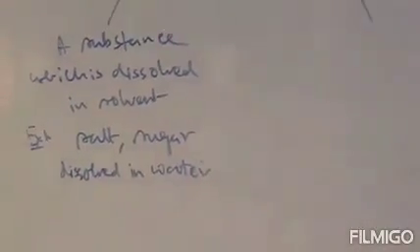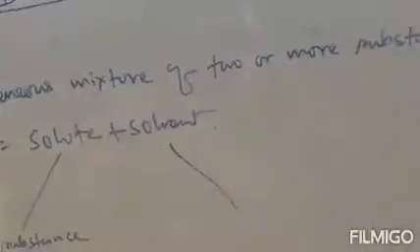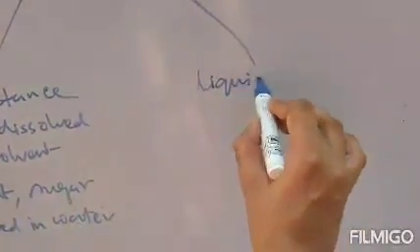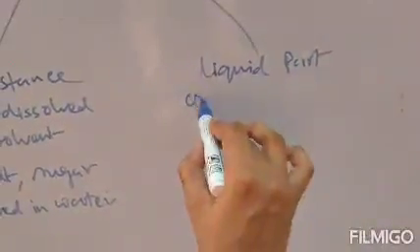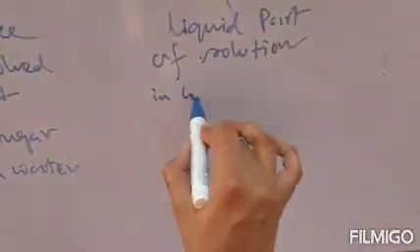Now what is solvent? Solvent is a substance, or you can say it is a liquid part of solution in which the solute is dissolved. So we can write solvent: it is generally the liquid part of a solution in which a substance is dissolved.